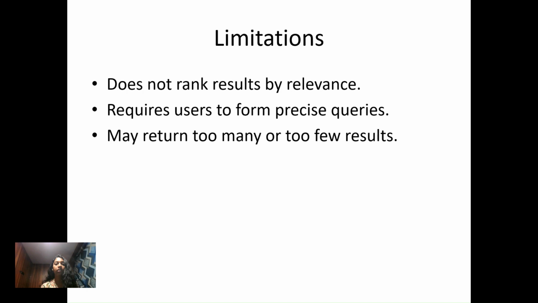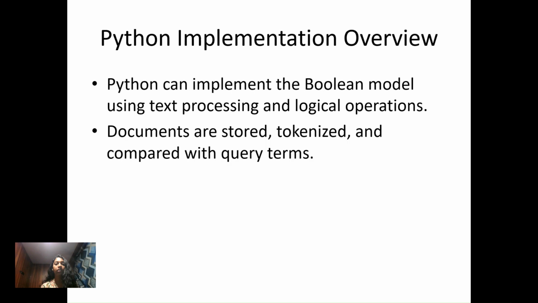Now, what are the limitations of Boolean operations? It does not rank results by relevance. It requires users to form precise queries. The query given by the user should be precise, which cannot be assured all the time, and it may return too many or too few results. We cannot expect a fixed number; it may be too high or too low.